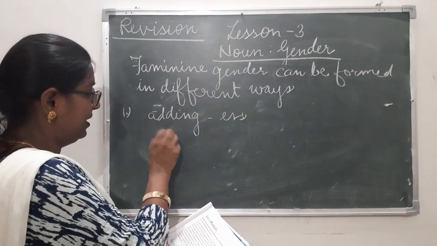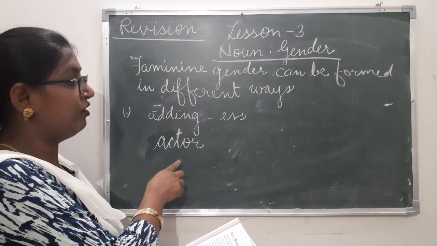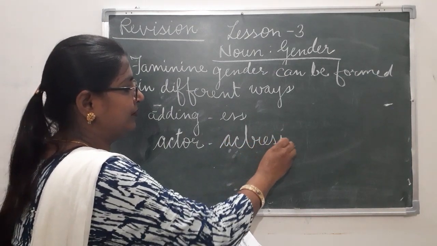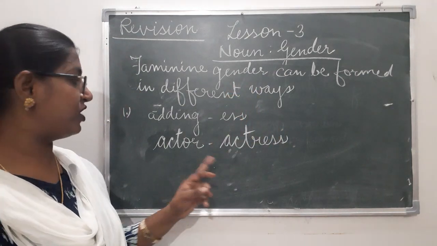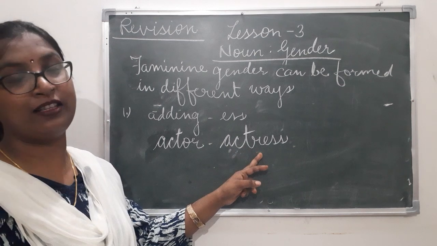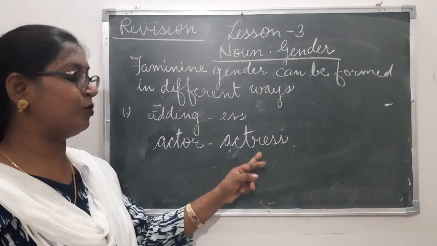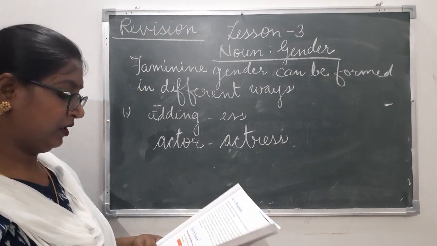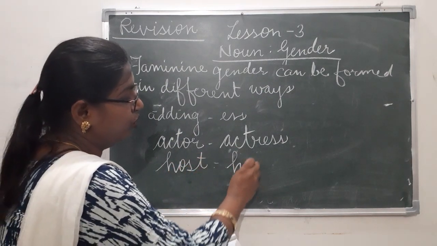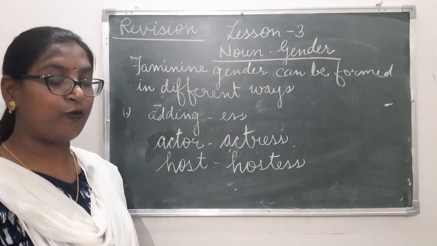For example, actor is masculine gender. We add ess with it to make it feminine. It becomes actress. See the internal change. Here O is omitted. And when we add ess with it, O is omitted in the word actress. A-C-T-R-E-S-S. O is omitted. Host, hostess. We add E-S-S to make it feminine gender.